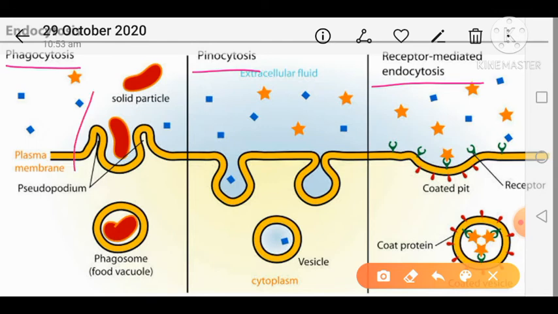So here in phagocytosis, large size particles are taken in. Phagocytosis is also known as cell eating, and then pinocytosis is also known as cell drinking. Small size particles are taken inside. And in receptor mediated endocytosis, receptor plays an important role. Receptor means what? It is the proteins which are embedded in the plasma membrane, and for this kind of endocytosis, receptor plays an important role.